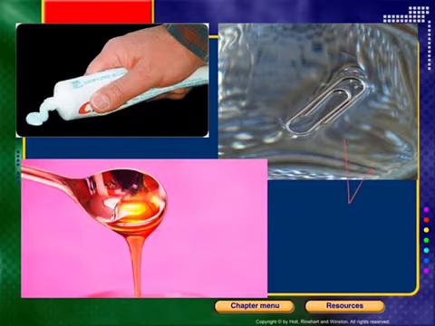Over here, you have an example of surface tension. This paper clip will float on the water because the bonds of water want to hold together at the surface of a liquid. And that's true of every liquid. Some liquids have different surface tensions. For example, I think your textbook talks about gasoline having a lower surface tension. So if I put that paper clip in a vat of gasoline, we would see it probably sink more easily because its surface tension is lower. So just remember that surface tension occurs at the surface of the liquid.